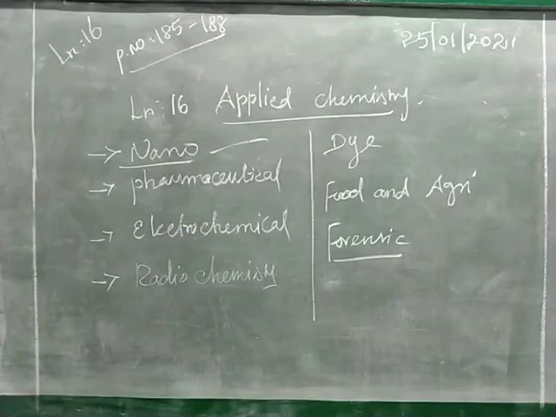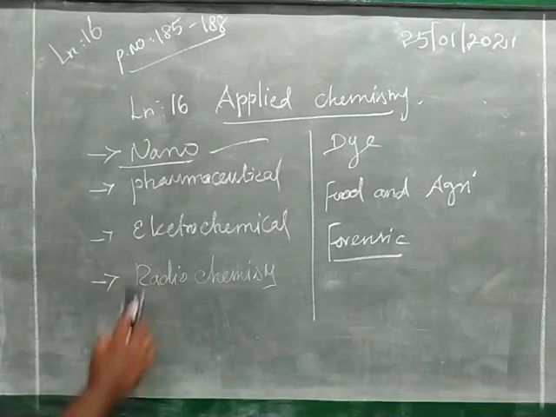First one nanochemistry, second pharmaceutical chemistry, third electrochemistry, fourth radiochemistry, fifth dye chemistry, sixth agriculture and food chemistry, seventh polymer chemistry. What is meant by nano? What is meant by pharmaceuticals? One by one we will see when we teach each topic. First we will start with nanochemistry.